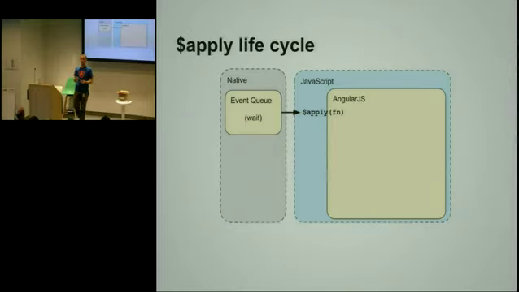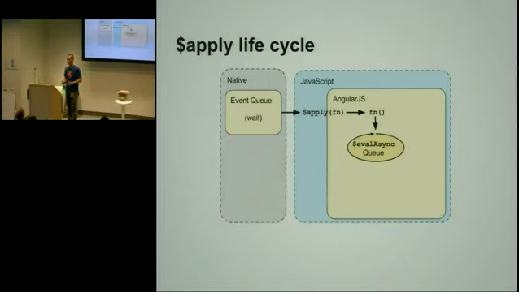I need to pass it into the application because there's a listener waiting for it. So the browser will call the listener, and the listener will call apply with another function, and that function will actually process the data that is coming from the server. Once the data is processed, the model will change because this is what the function does. At the end of the apply call, the dirty checking is triggered. So the function is called, the dirty checking is triggered, and now we enter something that we call a digest loop.